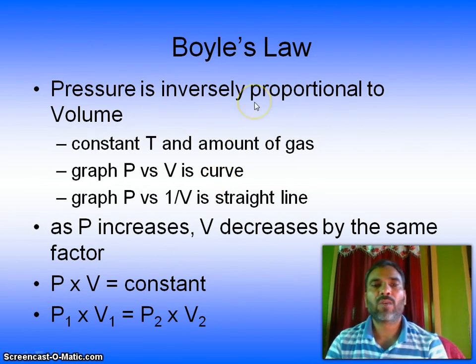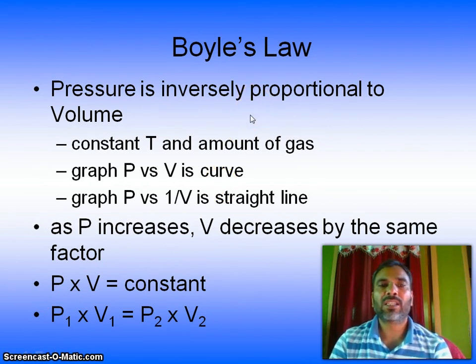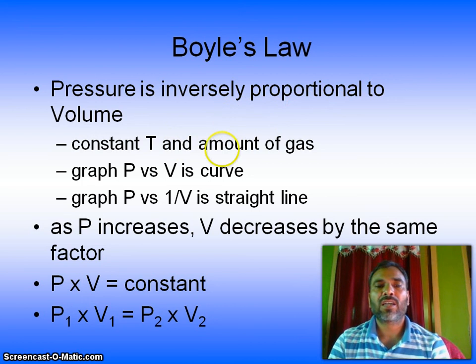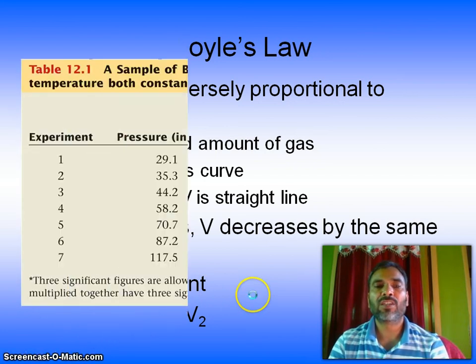So what is Boyle's law? Pressure is inversely proportional to volume, at constant temperature and amount of gas. The graph of pressure versus volume is a curve. The graph of pressure versus 1 by V is a straight line. This is important. As pressure increases, volume decreases by the same factor. So P multiplied by V is constant, and P1 V1 is equal to P2 V2.